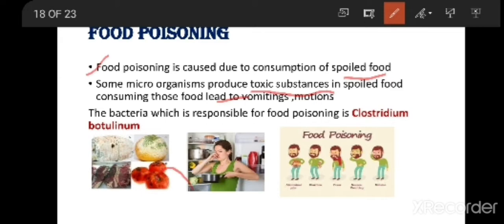If the food is rotten, though we are tempted to eat it, we have to restrict ourselves. You have to observe whether the food is spoiled or not. First, through smell: you have to smell the food. If the smell is normal, then it is not spoiled. If the smell from the food is something different, then you have to doubt it.